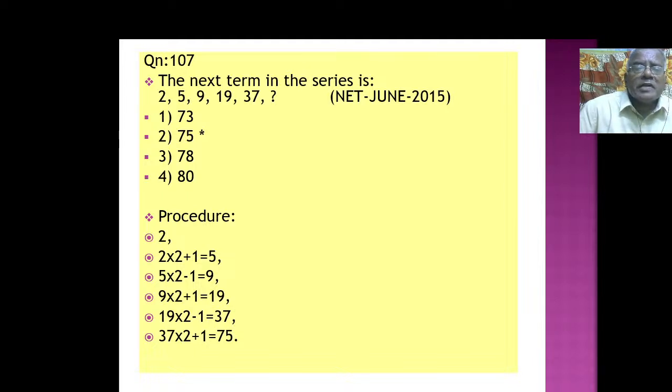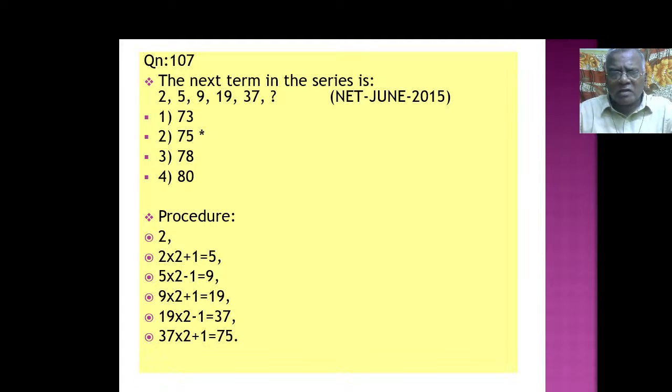The next term in the series is 2, 5, 9, 19, 37. What is the next one? It's a very interesting problem. You have to have something very intelligent. We need to analyze and then see. Procedure: 2 is there. How 5 comes? Can we guess? 2 into 2 plus 1, right? 2 into 2 plus 1, 5.